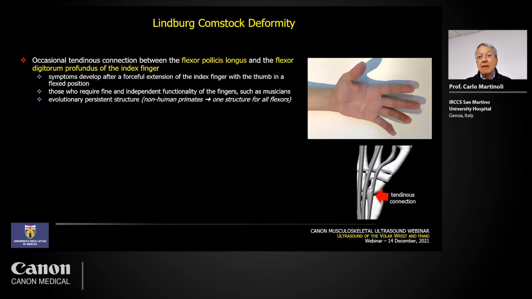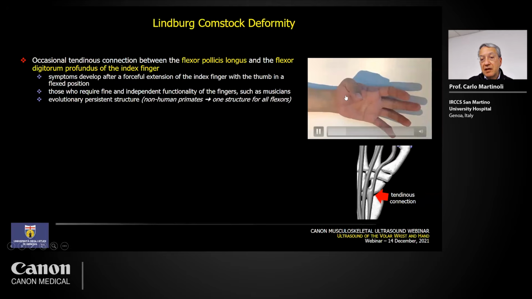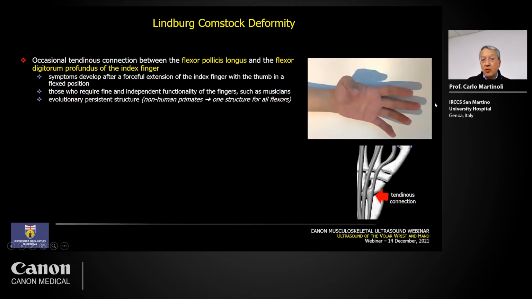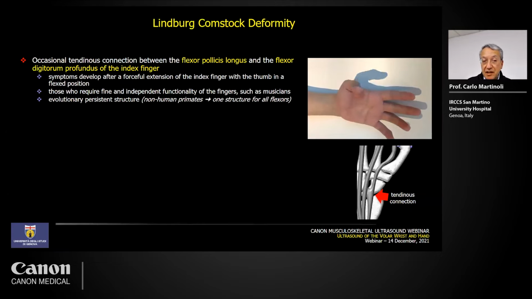So the two tendons coming from two different muscles are joined by a common tendinous connection, and the result is that when the patient flexes the thumb, as you can see here, it flexes automatically at the same time the index finger, as you can see in this case. So symptoms may develop in this patient when you flex the thumb and you try to extend the index, of course, or vice versa.